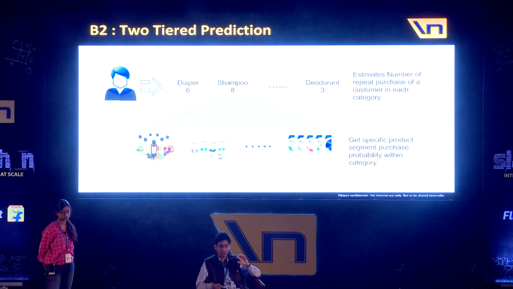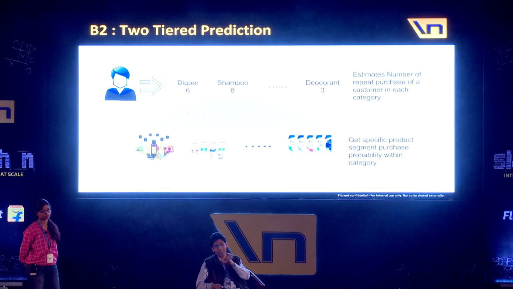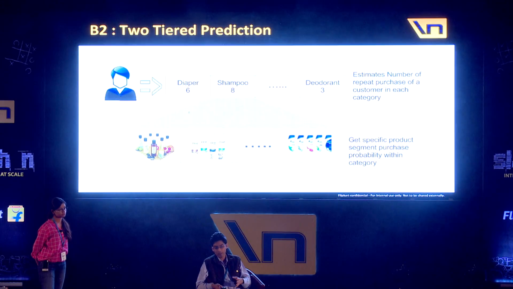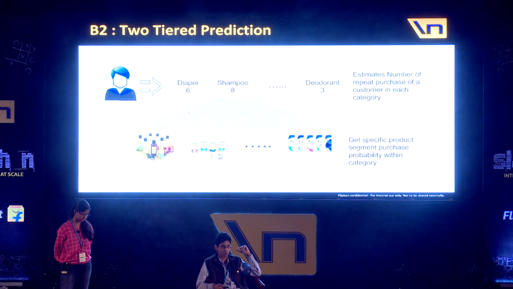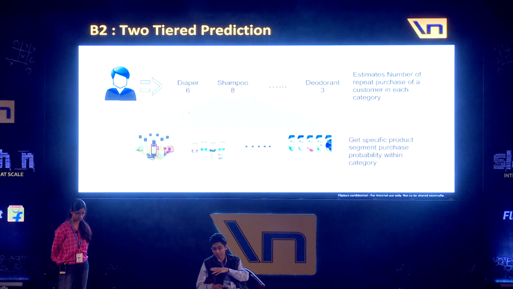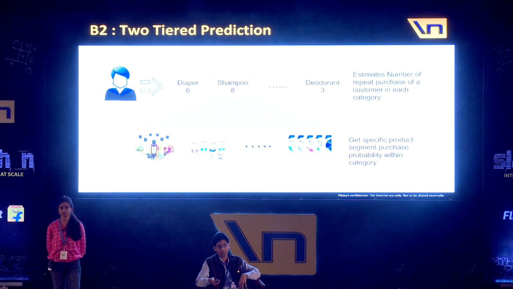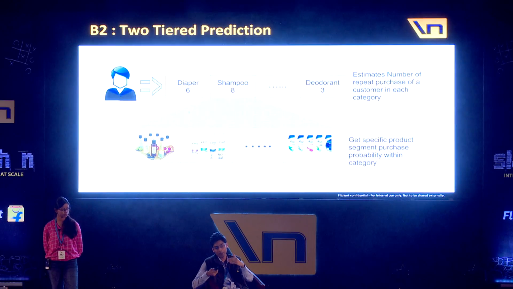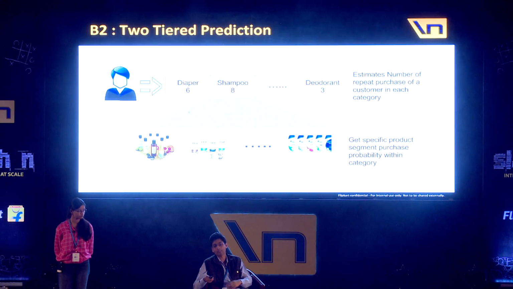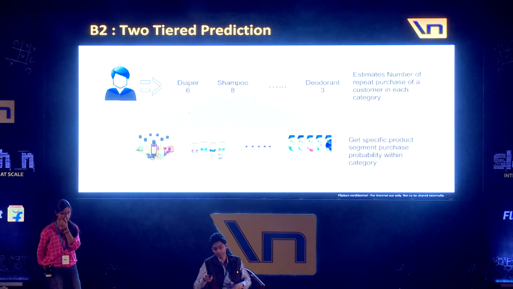Now, given that we know that the user is going to purchase 8 shampoos, we want to dig deeper and find out which segment of products the user is likely to purchase. So here you see different segments of shampoos. The first one is a Khadi shampoo, the second one is Dove, and towards the last it's Head and Shoulders. What we want is to get to a specific product segment based on the probability given by our model, within the category. In the next slides, we'll cover how we make the prediction in tier 1 and tier 2, and we'll discuss how our model performs against the baselines.